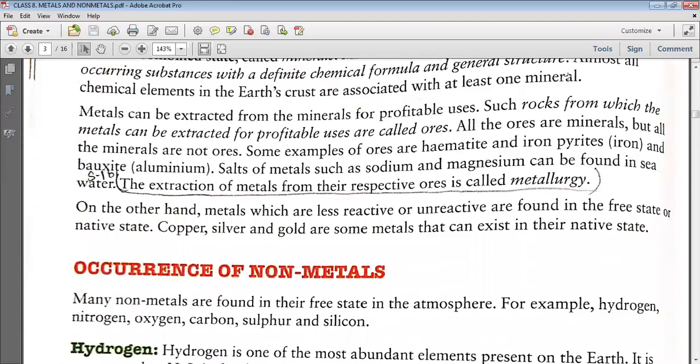We can extract the metals for our own profit, for our own use. And such rocks from which we can extract the metals for our own use are called ores. The extraction of metal from their ores is called metallurgy. So what is metallurgy? Metallurgy is a process by which we can extract the metals from their respective ores.